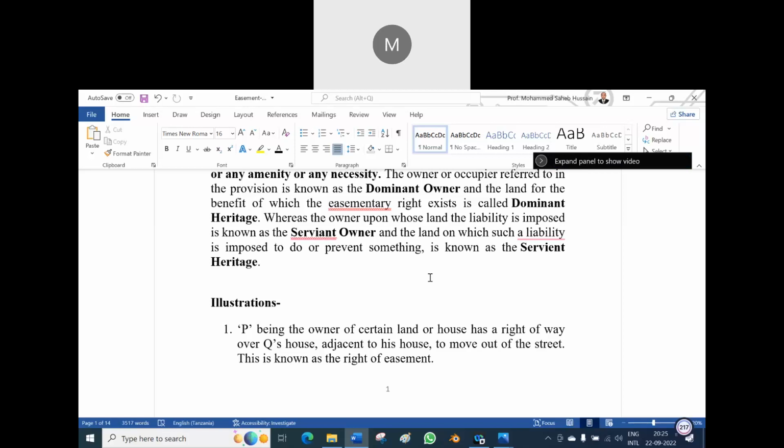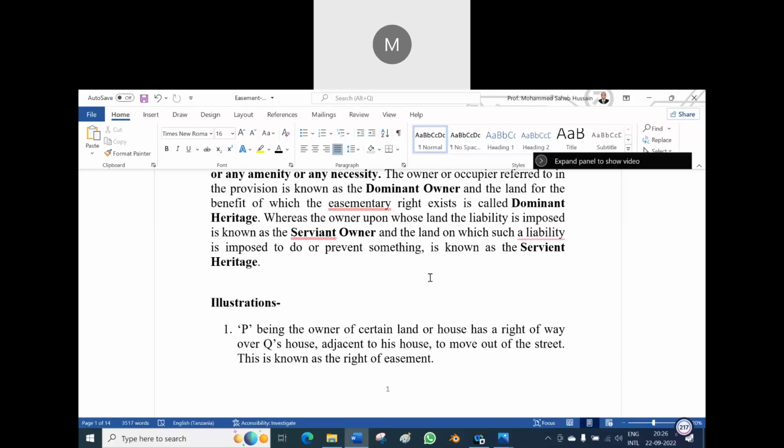Now, in the same way, the person who is enjoying the property in the form of the right of easement will be known in two ways. It is there on the screen.